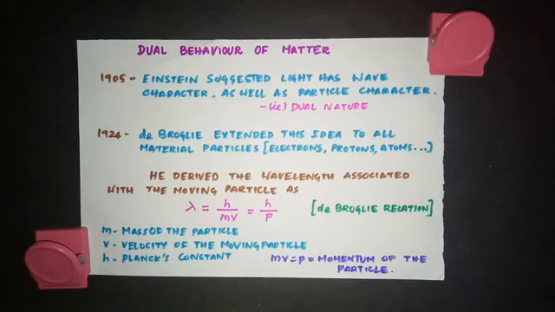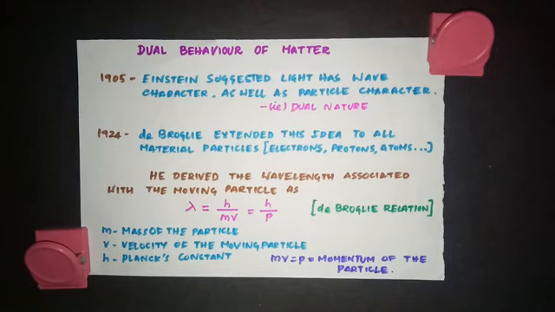See, as I told you, Einstein suggested light has wave character as well as particle character. So Bohr took this idea when he came up with the model of atom. That's why we talked about energy of the electron is quantized, angular momentum is quantized. All this comes from this idea of dual nature of light. But in 1924, another scientist, de Broglie, extended this idea of dual nature to all the material particles like electrons, protons and atoms.